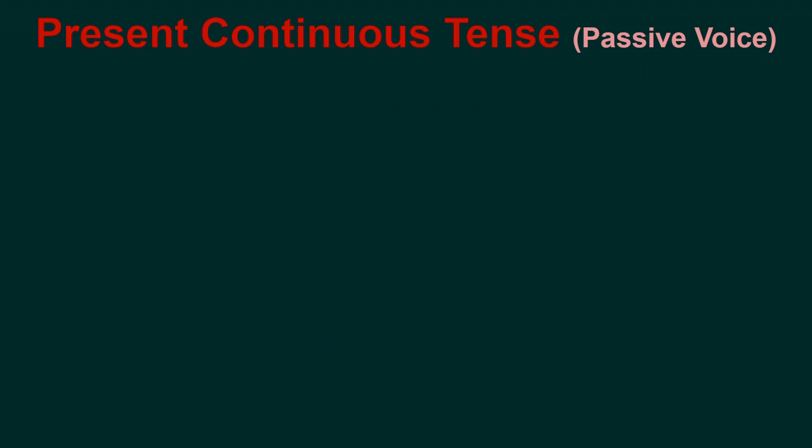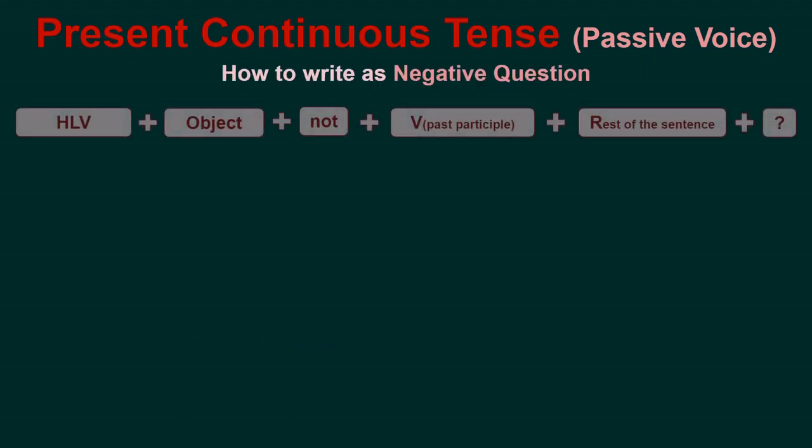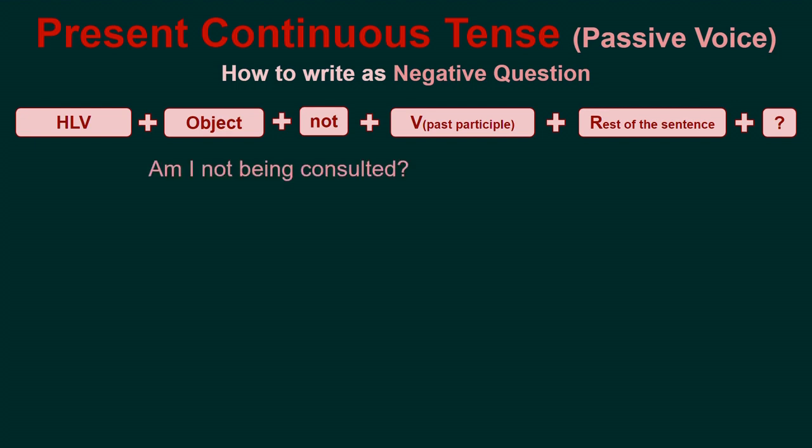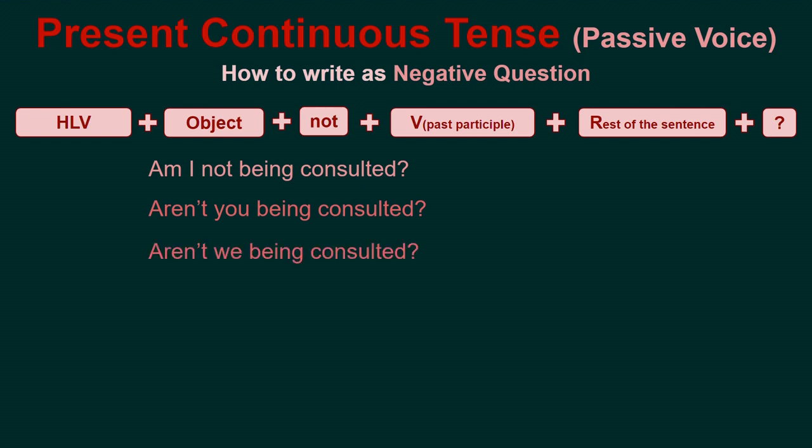Present continuous tense. Passive voice. How to write as a negative question: helping verb, object, not, verb in past participle, rest of the sentence. Am I not being consulted? Aren't you being consulted? Aren't we being consulted? Aren't they being consulted? Isn't he being consulted? Isn't she being consulted? Isn't it being consulted?